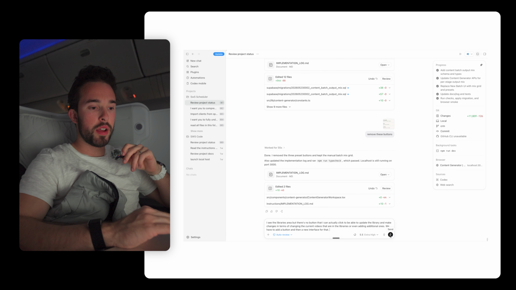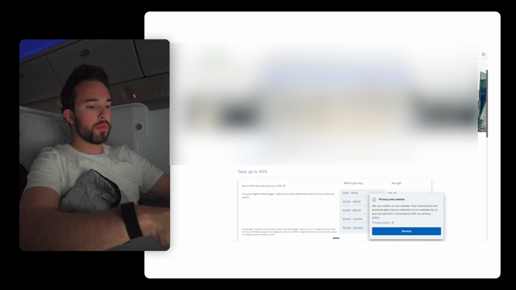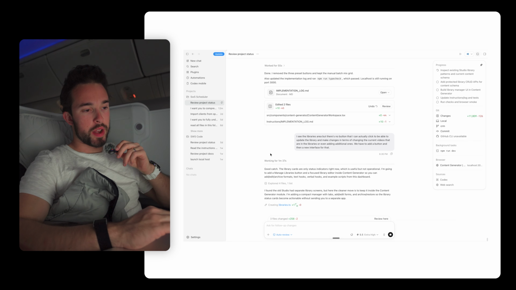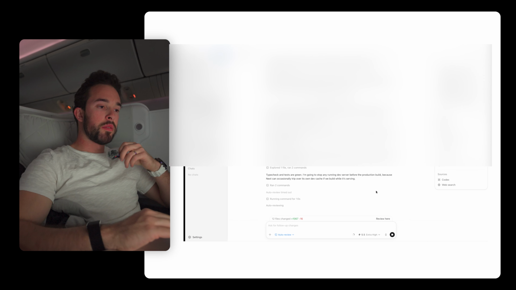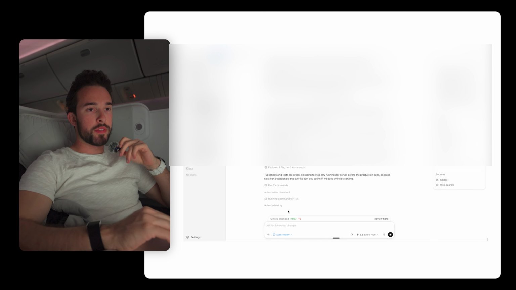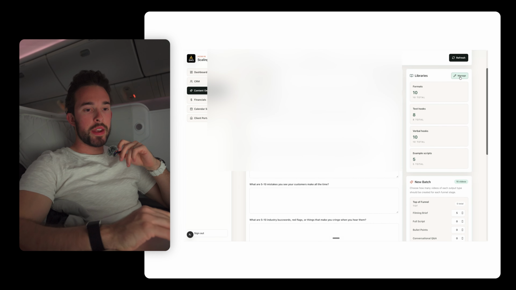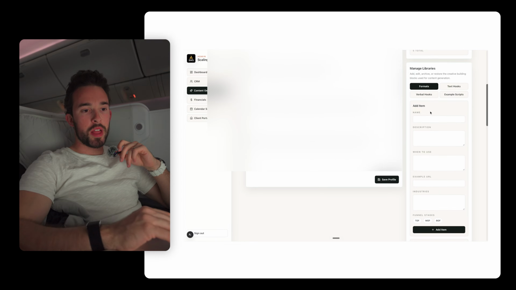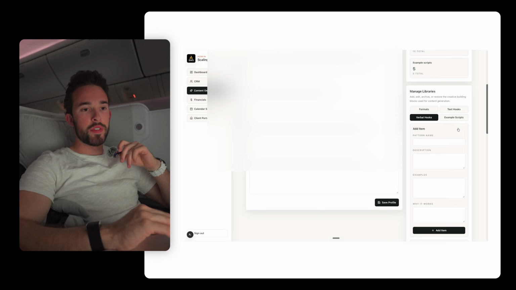Okay, let's click send that. I'm gonna actually click here speed, and then I can speed this up a little bit. So it's updating this right now. We'll come back in a sec once it's done. Okay, it's almost done. It just did over 1,000 lines of code. And I can see here that there is a manage button. When you click it, it has manage libraries. And it has all these different types of content ideas. I think it's still finishing.